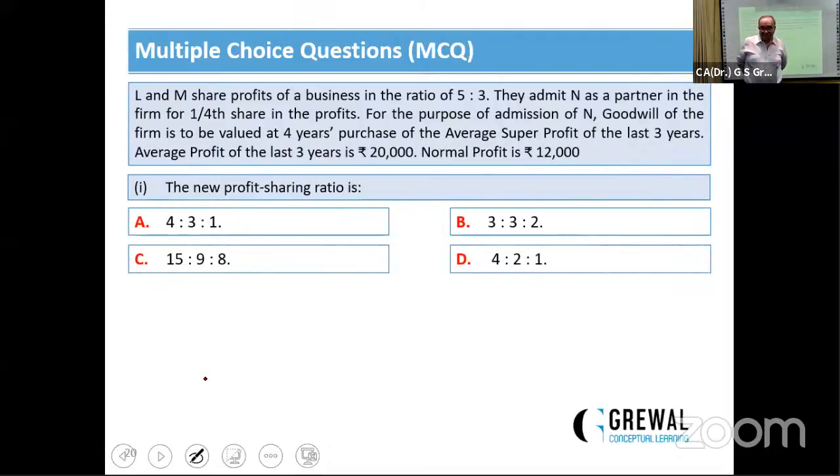The options are 4:3:1, 3:3:2, 15:9:8, and 4:2:12. It is actually very straightforward. His share is 1/4. The remaining 3/4 will be distributed among A and B in the ratio of 5:3. So the correct answer will be 15:9:8. This can be checked: 8/32 is the 1/4. This is clear. Next question.